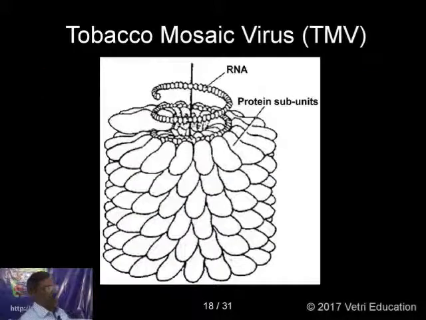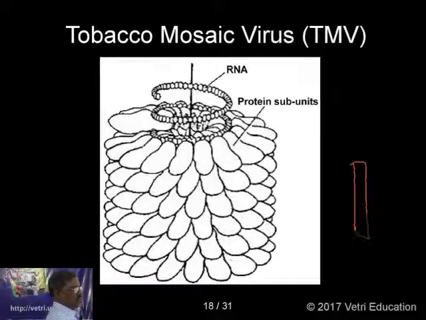Now let us see the structure of tobacco mosaic virus. It's common in tobacco plantation. This one is a rod-shaped virus. Here you can find single-stranded RNA in the center in a spiral manner, and around this you have a protein coat.